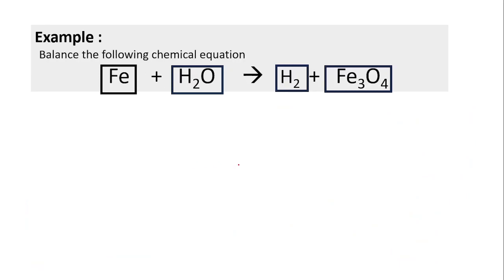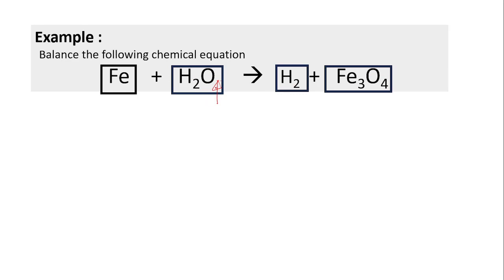Here is the unbalanced chemical equation. This is basically the skeletal chemical equation. You have seen that there are boxes constructed around the chemical formulas of the chemical substances so that their formulas should not be altered. Because I have already told you, in order to balance, suppose you wrote 4 here, then this is a wrong way.